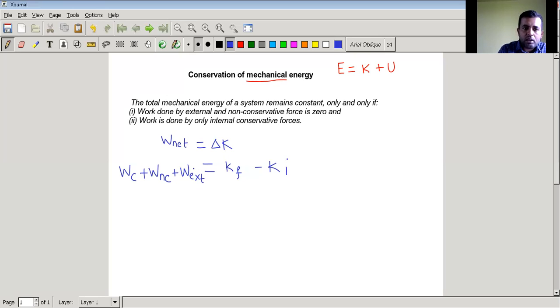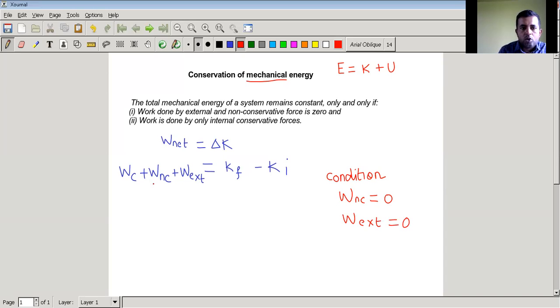Now, if you go by the statement, it says that mechanical energy will be conserved only and only if work done by external and non-conservative forces is zero. So our important conditions are: work done by non-conservative forces is zero and work done by external forces is zero.